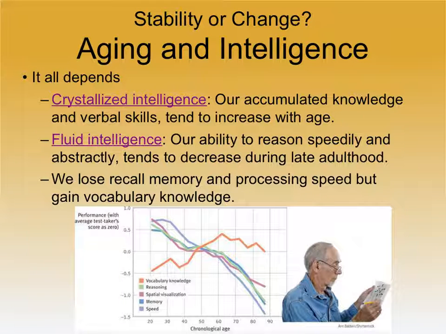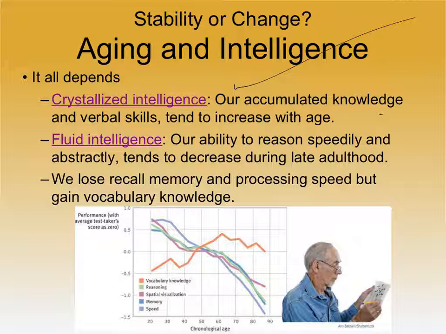But now, let's talk about 2 different types of intelligence: crystallized versus fluid intelligence. Crystallized intelligence is our accumulated knowledge and verbal skills. Everything we know, every factoid, every random piece of trivia, every piece of information, that tends to increase with age. And that makes sense, right? Because the more years you live, the more knowledge you'll accumulate. The better you'll be at Jeopardy or at a game show, or just at a test that asks you information about a wide array of different topics or subjects. So that increases throughout the life. Crystallized intelligence is going to steadily increase throughout life.